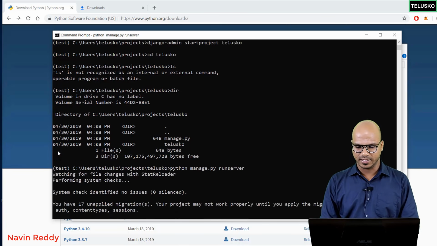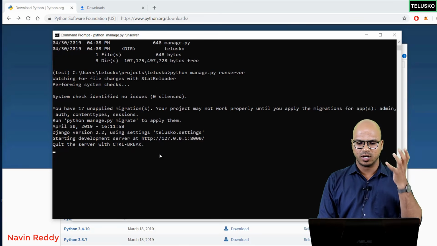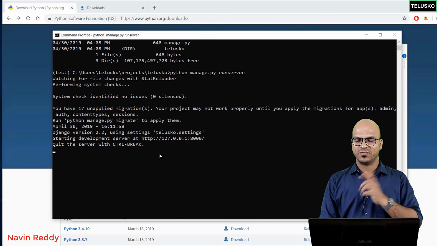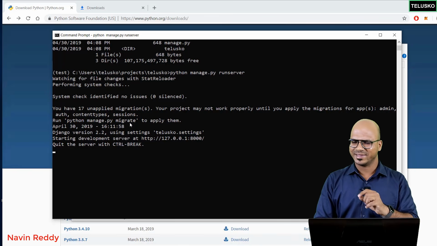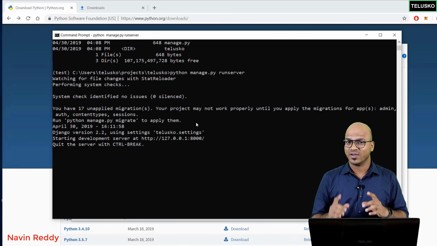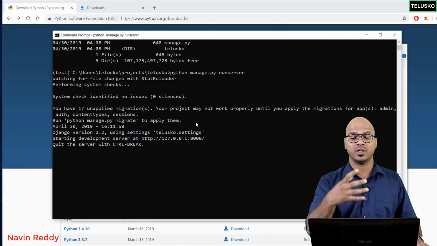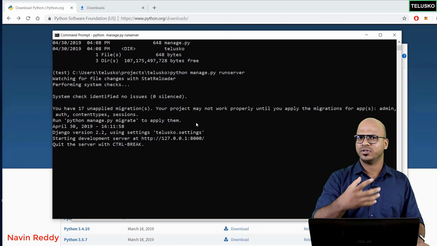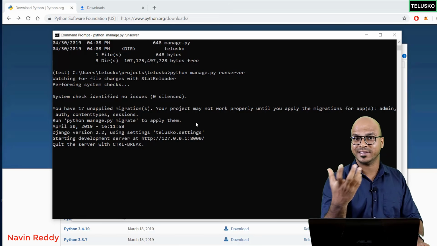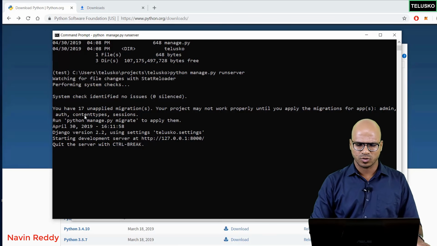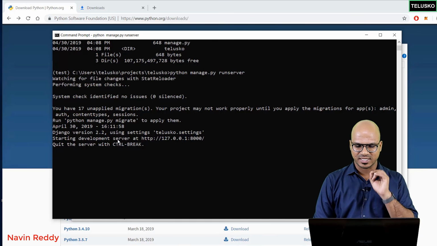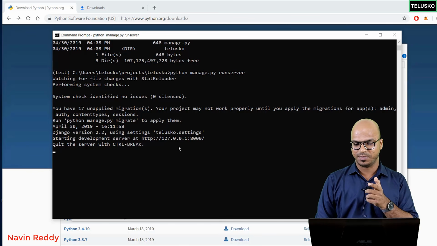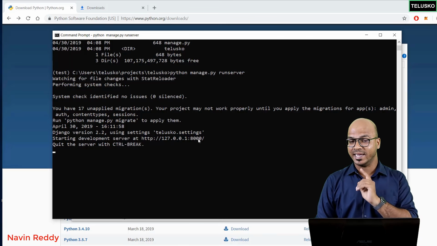And the moment you say enter, you can see you got your server up and running without any errors. It also says some different stuff. We'll talk about that later. In fact, in the theory video, we have talked about MVT, right, which is model view template. In model, it works with database, right? It handles data. That's why it is giving you those warnings. But as of now, let's ignore them. What is important is it says your server is started at this IP address. So this is your localhost address basically, and the port number is 8000.